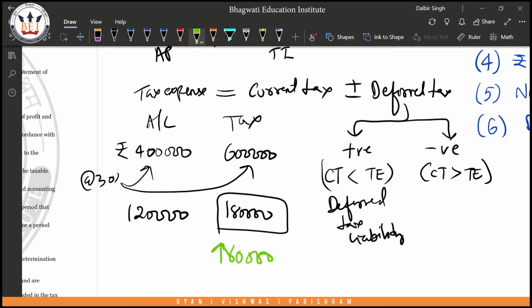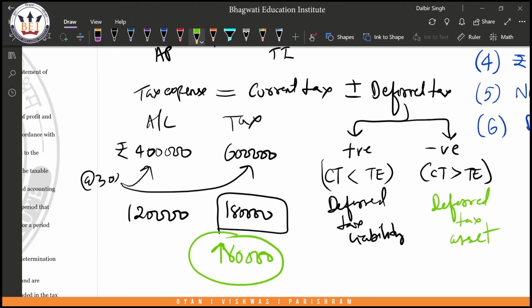Now, since you're actually paying 60,000 excess, you will get a credit. Okay, now that is an asset. So this will be known as a deferred tax asset. Why? Because you actually paid more tax than you require. So you will have to create a deferred tax asset here.